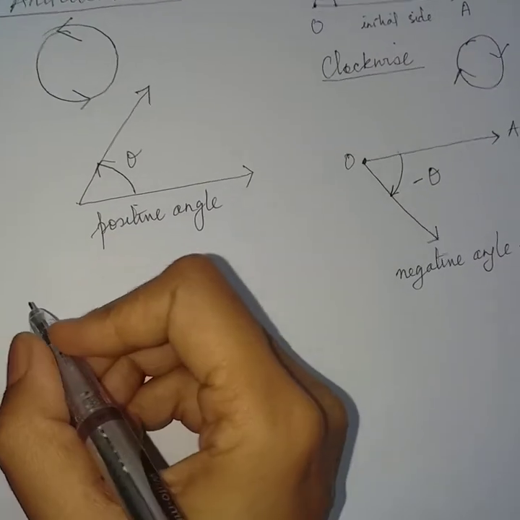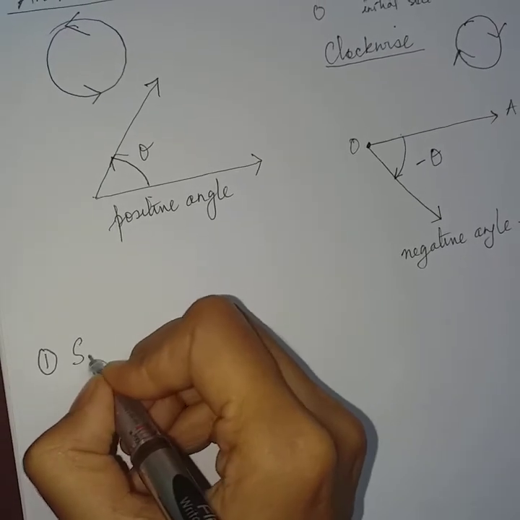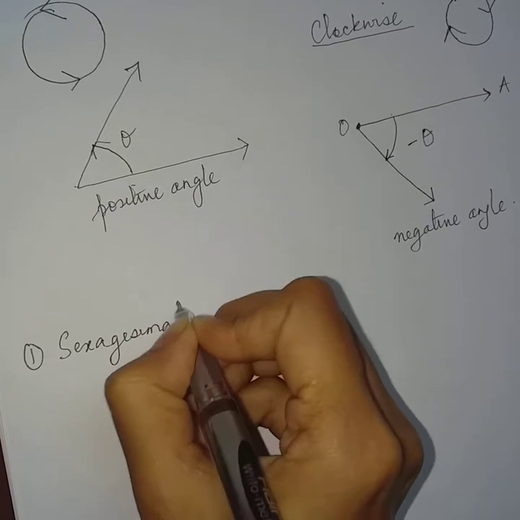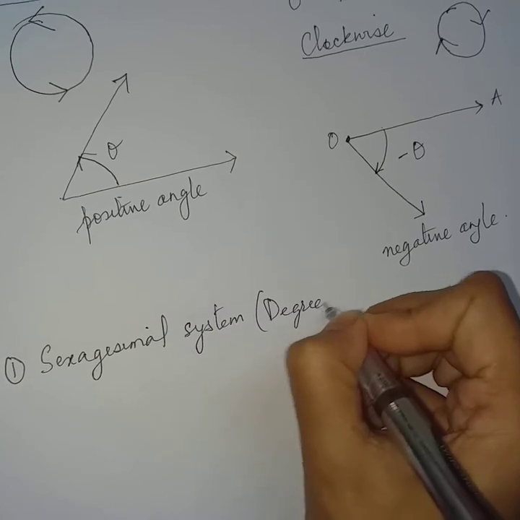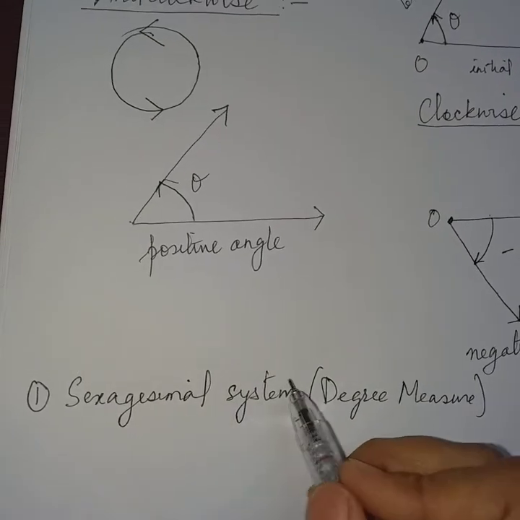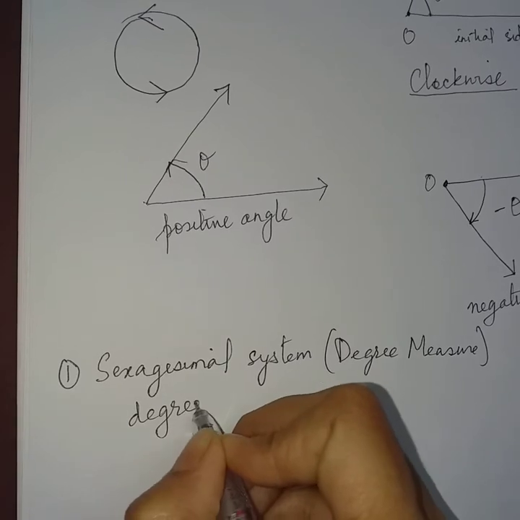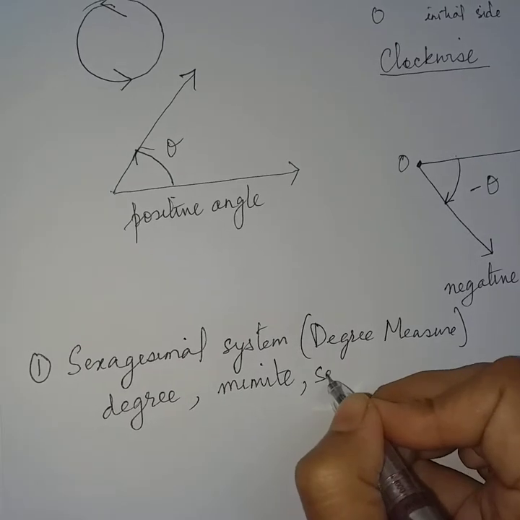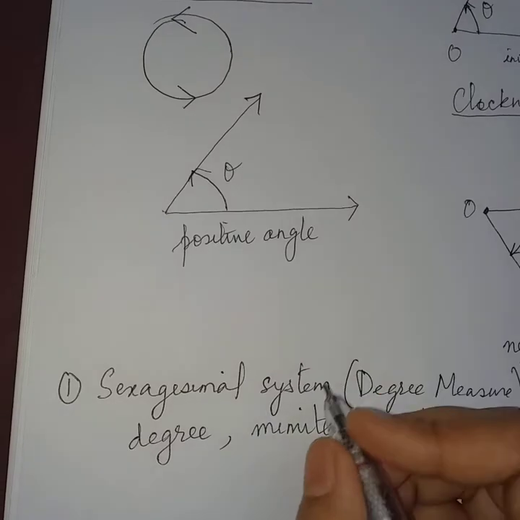Now there are two systems of measuring angle. Number one, the first system is called the sexagesimal system, or degree measure. In the sexagesimal system, the angles are measured in degree, minute, and seconds. The angles are measured in degree, minute, and second.